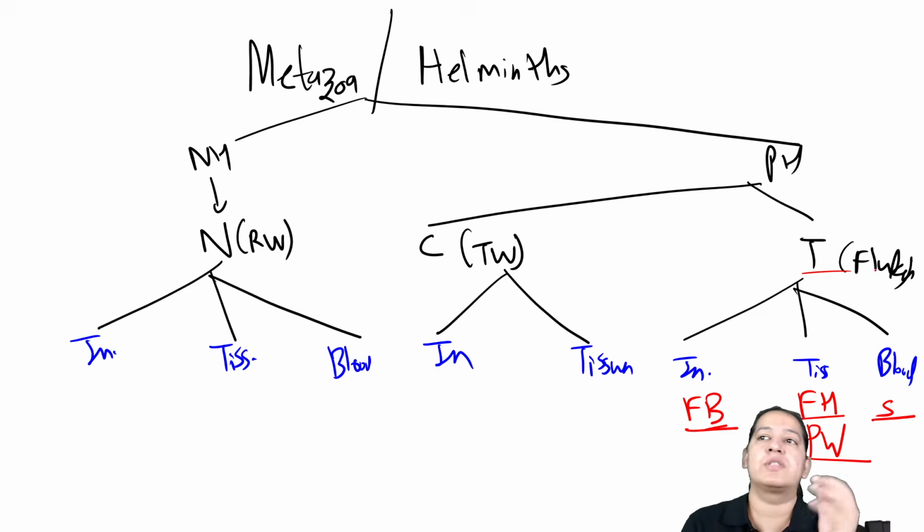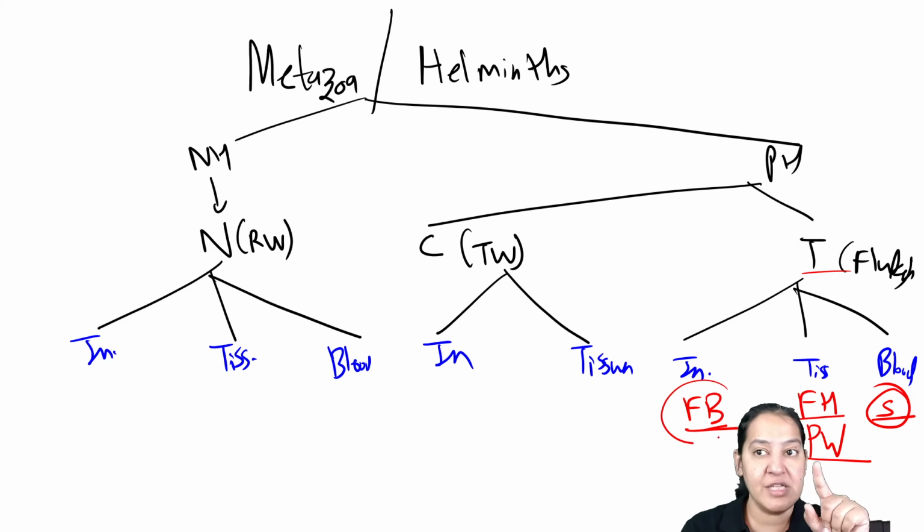So these are the flukes. All these are the flukes. The one which resides in blood is Schistosoma. The one which resides in intestine is Fasciolopsis buski. This is the largest fluke. And in tissue there are two. One is in liver, one is in lung.